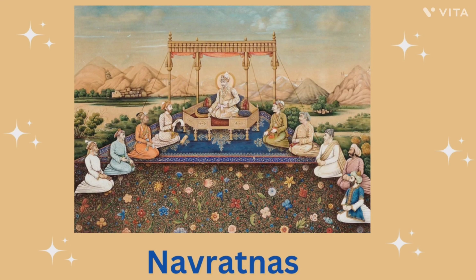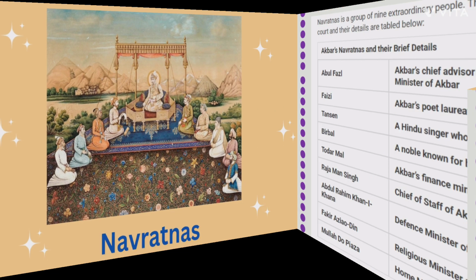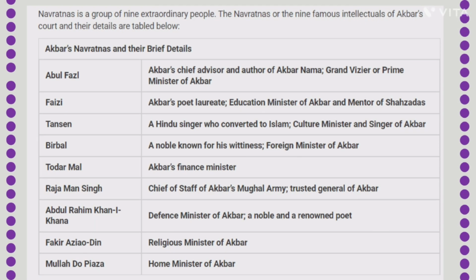Moving ahead, let us know one of the most prominent features of Akbar's administration: the Navratans. Now let's study about them. Navratan means the 9 gems of Akbar, which indicates the 9 greatest, extraordinary and excellent individuals in the palace of the ruling emperor Akbar. The Navratna of Akbar includes some famous personalities in Indian history such as Raja Todarmal, Birbal, Mullah Do Piazza, Raja Man Singh, Fakir Aziao-Din, Tansen, Faizi, Abu Fazl and Abdul Rahim Khan-e-Khana.